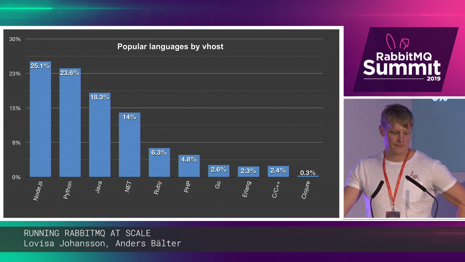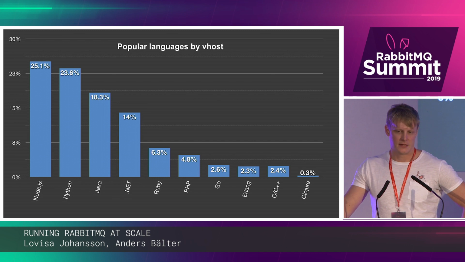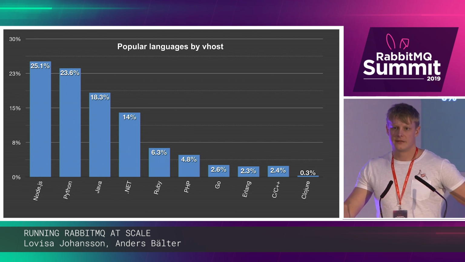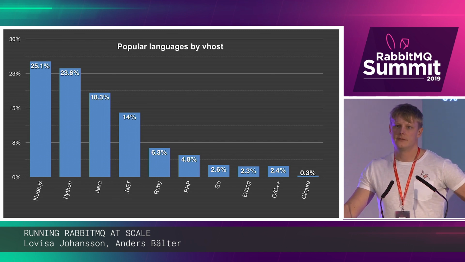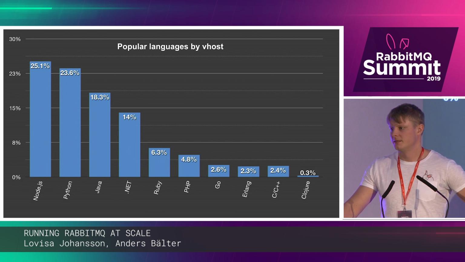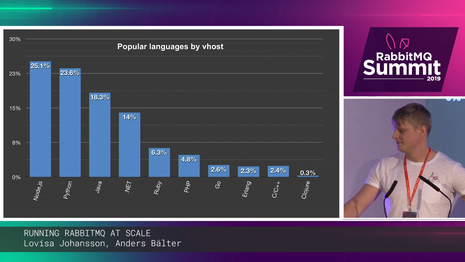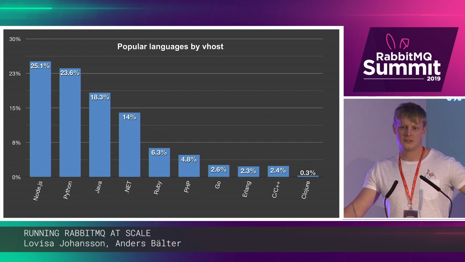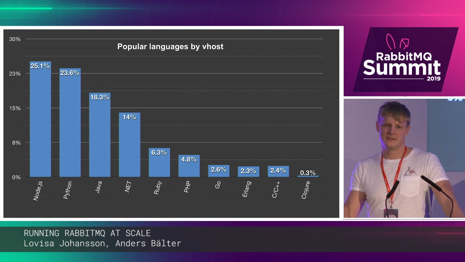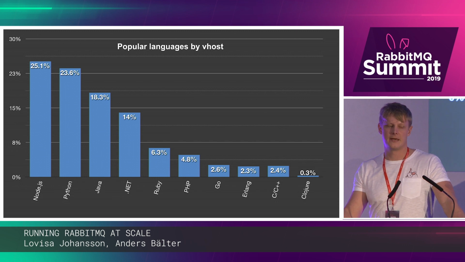Could be like they have made their cluster run out of memory, I think that's pretty common. Misusage of RabbitMQ in some way. Need help to figure out why that happens.